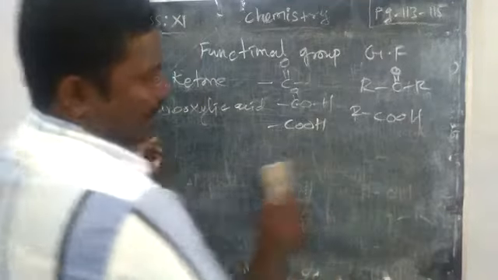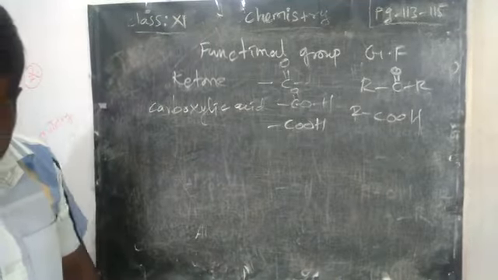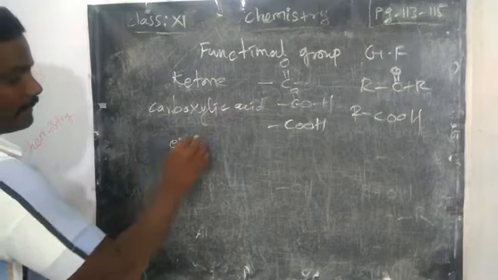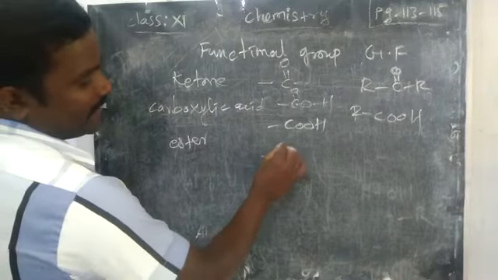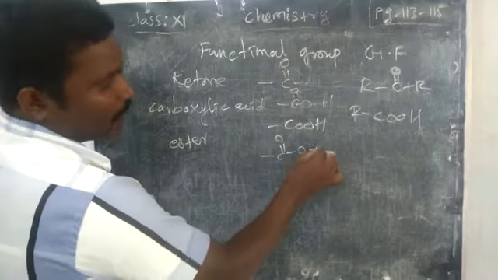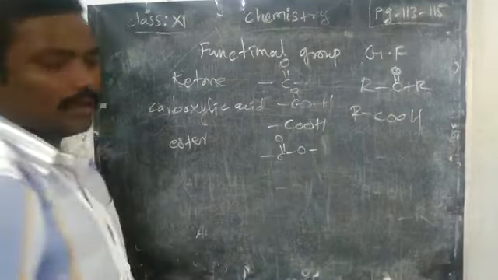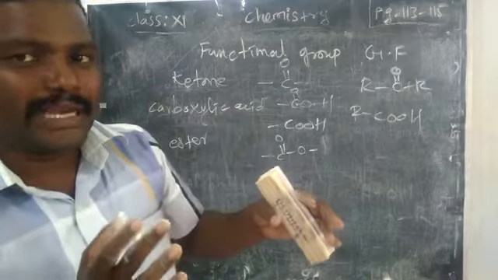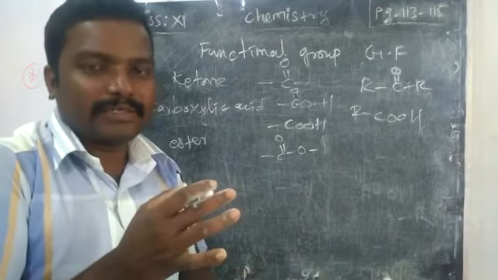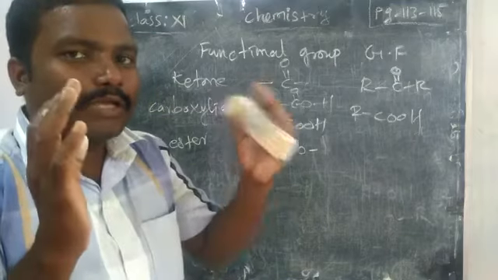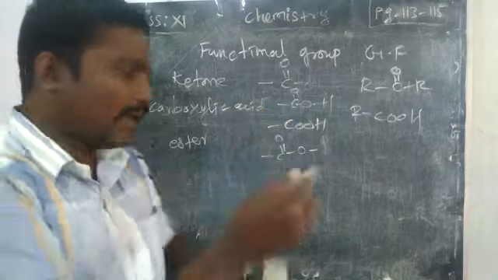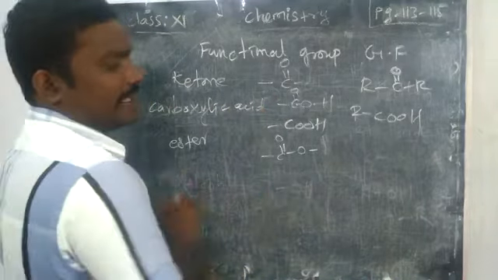Next to the carboxylic acid, we write ester. Ester means C double bond O with another O group. Oxygen alone in the middle means ether; C double bond O present means ketone. When both oxygens are present together with C double bond O in one group, that is called ester.